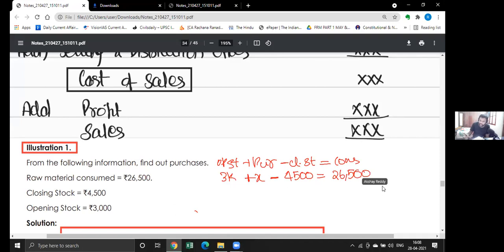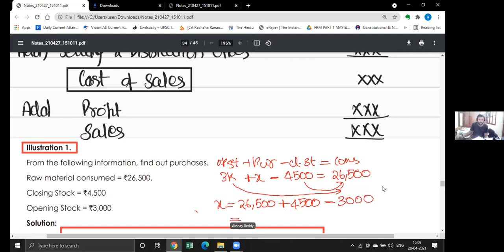Consumption is given as 26,500. Simple. Take 4,500 to the left, 3,000 to the left. So x is equal to 26,500 plus 4,500 minus 3,000. 26,500 plus 4,500 is 31,000, minus 3,000 is 28,000. No need to write, just listen. Quite a simple thing: we know the raw material consumed formula, and we have successfully applied it.